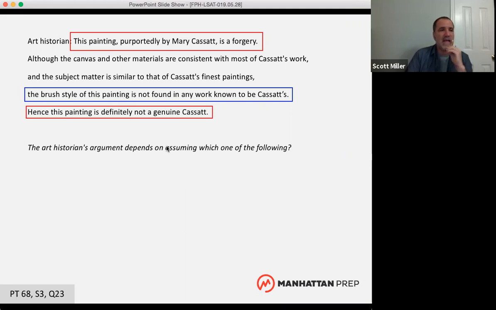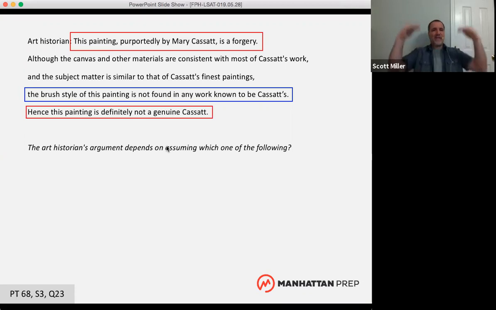Because you'd be surprised how just spending a little bit of time being crystal clear about what we call the argument core, what's the conclusion and what are the premises, can help you do two things. It'll help you work faster, and it's going to help you understand the answer choices better. And on some of the toughest, most difficult logical reasoning questions on the LSAT, this step of understanding clearly the premise and the conclusion, not just an intuitive understanding of what the argument's about, but being crystal clear about what the conclusion is and what the support is, will help you deal with the more difficult questions.